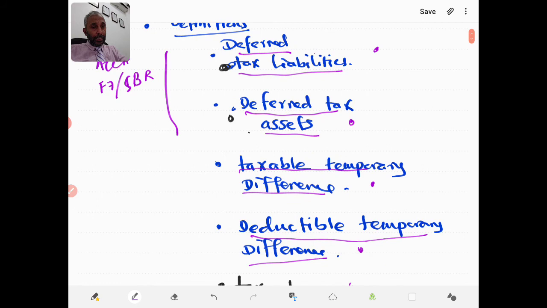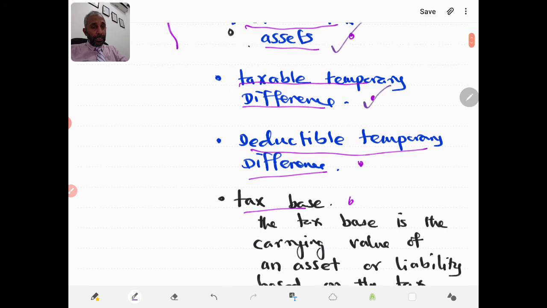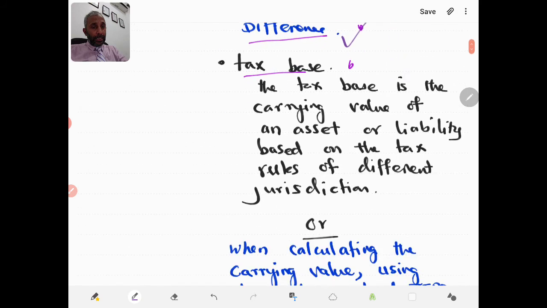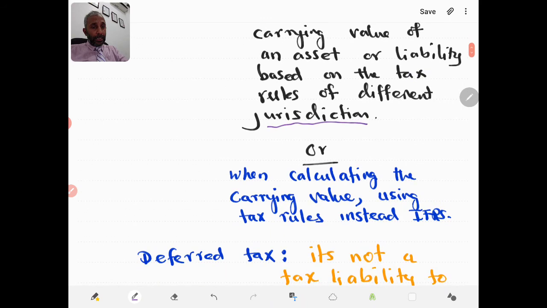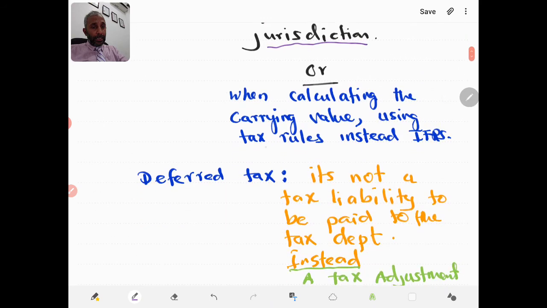Now what is tax base? That is the carrying value of an asset or liability based on the tax rules of different jurisdictions. That means in different countries, whatever the tax law is, calculating the carrying value using the tax rules instead of IFRS. So that is what I have just said to you all.